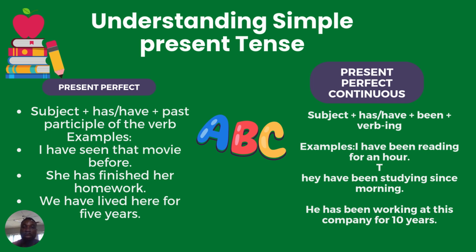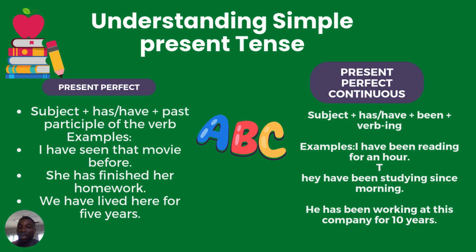The same thing applies to the present perfect continuous, but this time, just like we have in simple present tense, it is quite different. Present perfect continuous is an action taking place in a continuous form. That is, the verb in the sentence will be in a continuous form. Example: I've been reading for an hour. I is the subject, I've been, then reading is the verb that makes the sentence a continuous action.